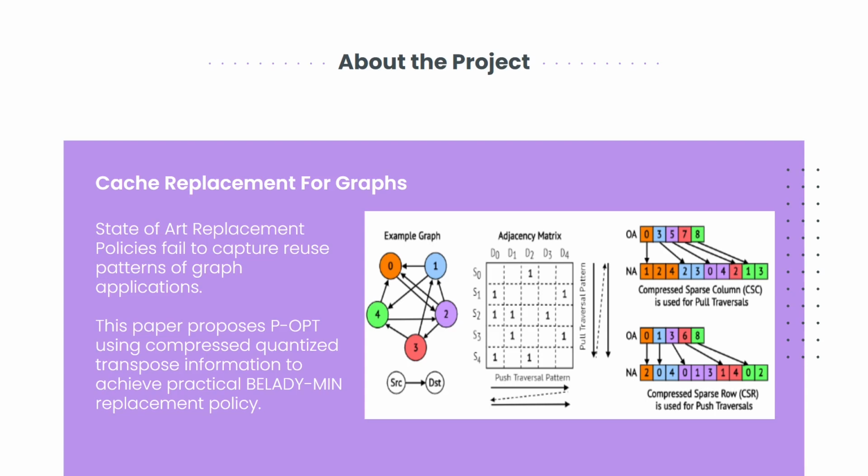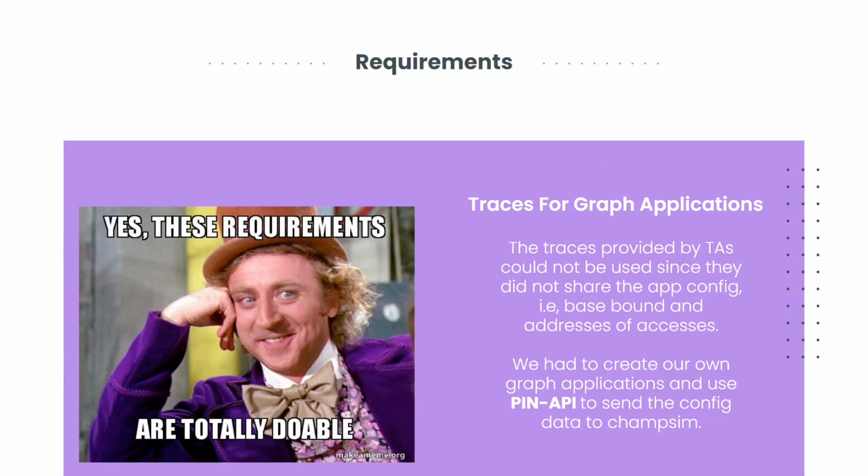Okay, so now let's talk about the requirements for the project. We needed the traces for graph applications. The traces that were provided by TAs could not be used because they did not share the app config, that is, the base, bound, and addresses of accesses to be used for creating the reference matrix for the T-OPT and P-OPT implementation. Hence, we had to create our own graph applications, and we used the PIN API to send the config data to ChampSim. How we try to do this, we'll talk about later in the effort section.